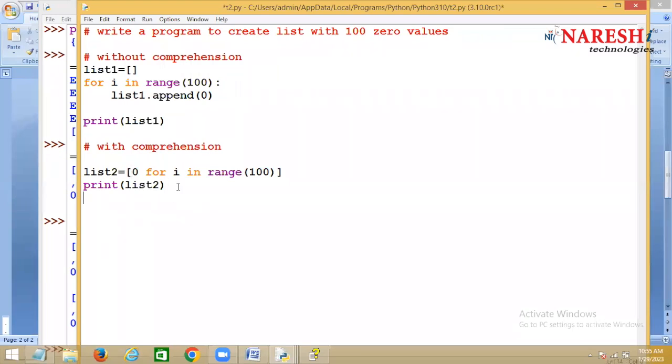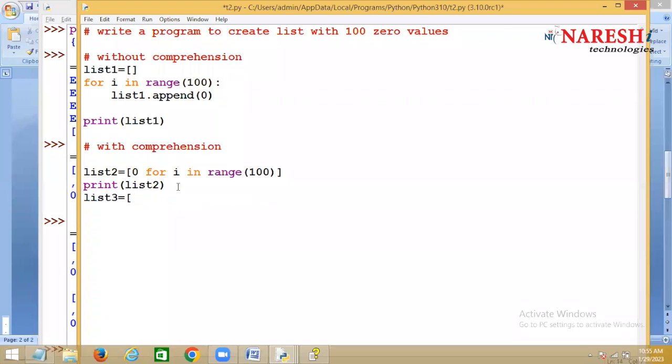For example, I want to create a list with 1 to 100. Will you write like this: 1, 2, 3, 4, 5, 6? This is not the Python way. Will you write 11, 12 like this? No, you don't write like this.